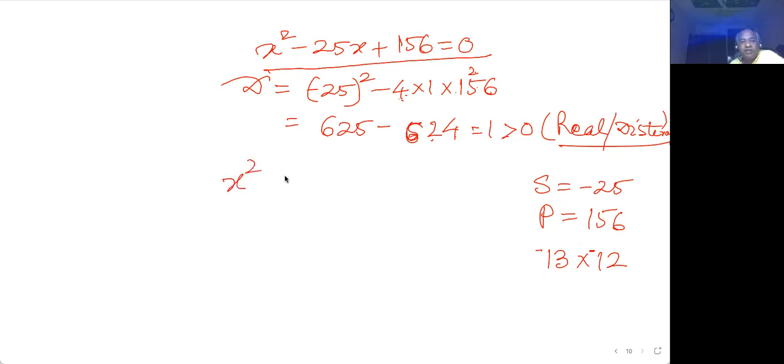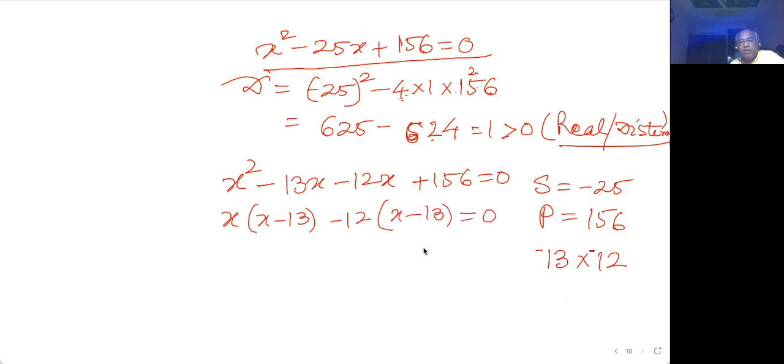So I'm factorizing it by the middle term splitting method. Minus 13x minus 12x plus 156 is 0. If you take common x, x minus 13, take 12 common, x minus 13 is 0. Again here I am hinting you that if you're taking negative common, you must change the sign, otherwise the signs of the factor will be different. So have a precaution here to check the sign change. So you're getting x minus 13 as one of the factors that is to be equated to 0, and x minus 12 as the other factor that is to be equated to 0. So x can be 13 and x can be 12.